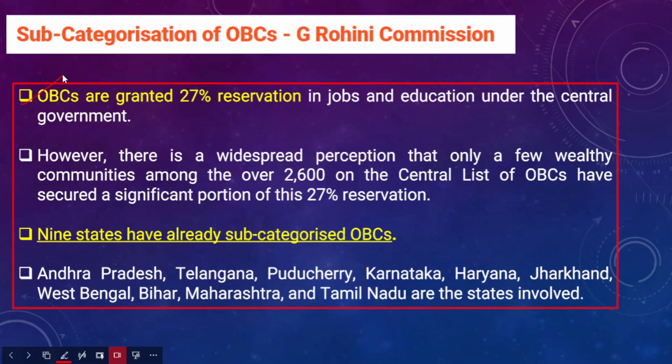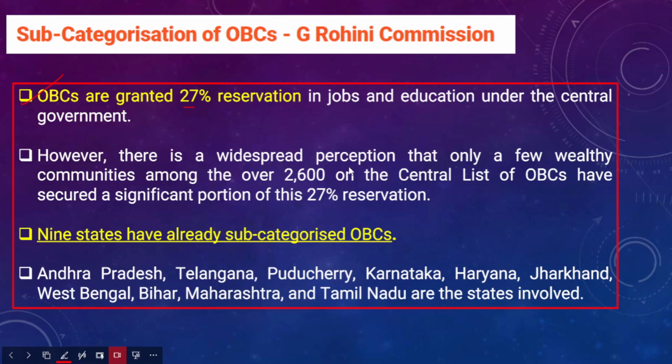So OBCs are granted 27% of the overall reservation. We all know that our existing reservation structure has 60% of the total posts in educational institutions, even in government employment, reserved for economically weaker sections, OBCs, SCs and STs. Apart from that, a few posts are also reserved for disabled individuals. In this reservation pie, 27% of the total posts are reserved for the other backward classes or socially and educationally backward classes by the central government.